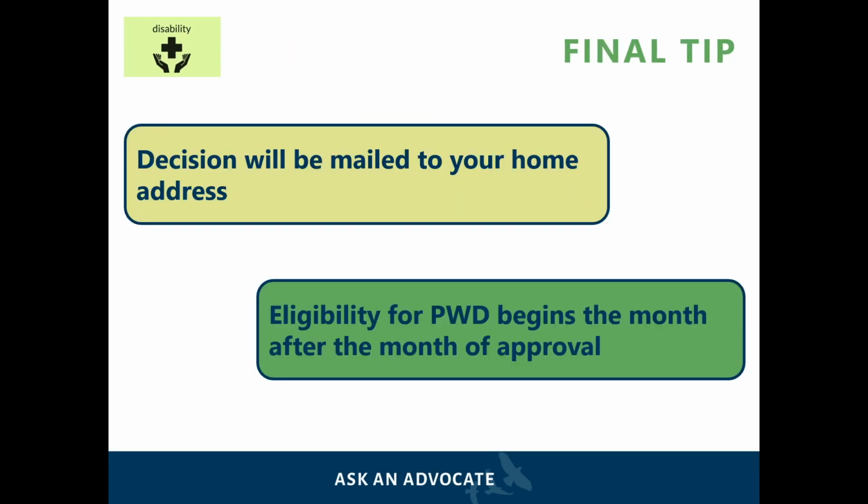Once the application has been completed, it should be put in the envelope that is stapled in the middle of the booklet and mailed to the address written on it. It may take 1 to 4 months to receive a decision from the Ministry's Health Assistance Branch, and this decision will be delivered to you by mail. It is important to remember that the eligibility for PWD begins the month after the month of approval. For example, if the date of approval is August 25th, PWD benefits will begin on September 1st.